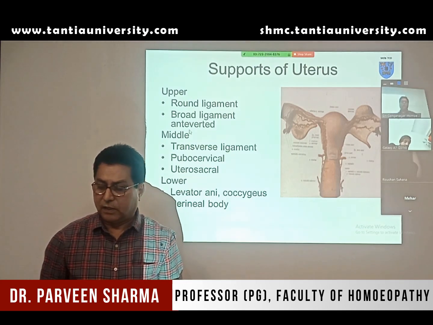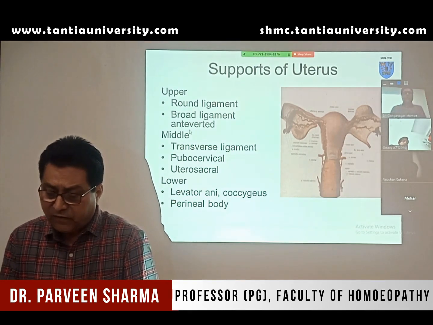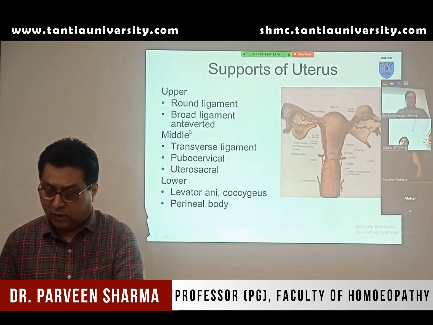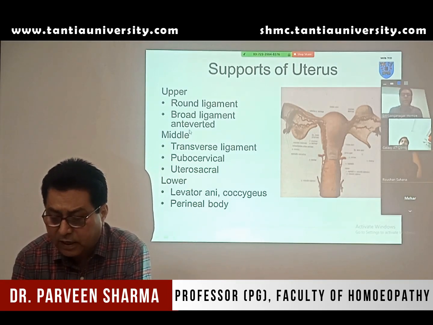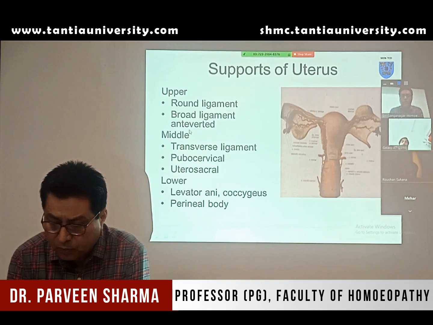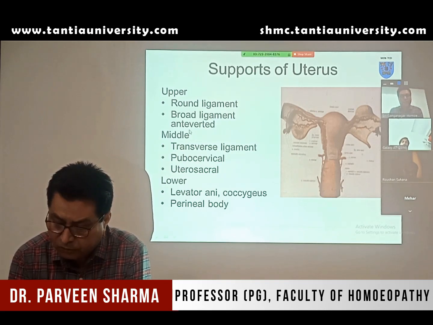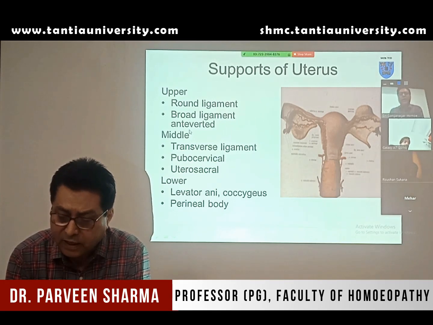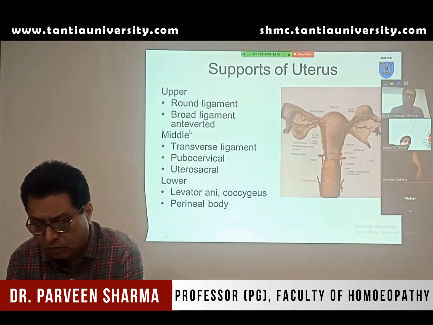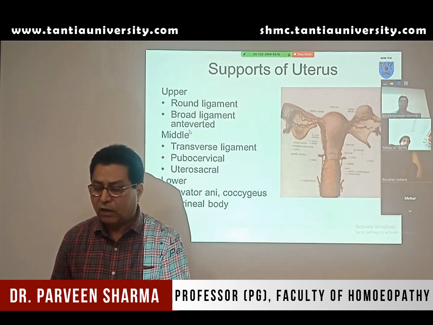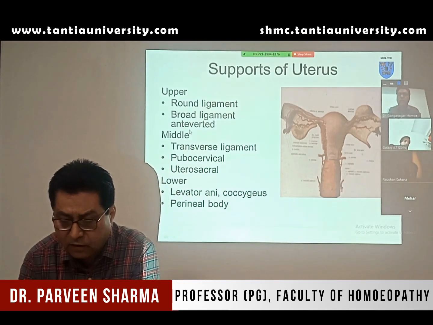Now supports of the uterus. The uterus supports are very important. So what are the structures which give support to the uterus? For supporting the uterus there are two types of structures. One are the true supports and another are the false. The false supports are the peritoneal folds. The folds of peritoneum do not give actual support, but they are attached to the uterus and give minimum support to the uterus. But there are certain true supports. So we will discuss both true and false ligaments of the uterus.